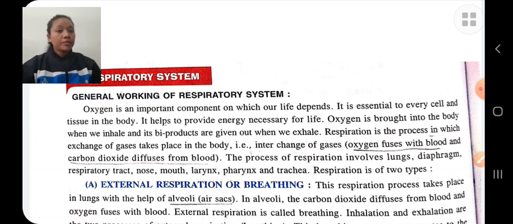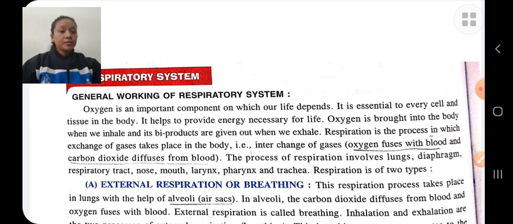There are two types of respiration: internal respiration and external respiration. External respiration is also known as breathing. It takes place in the lungs with the help of alveoli. In external respiration, carbon dioxide is diffused from the blood and oxygen is diffused into the blood.